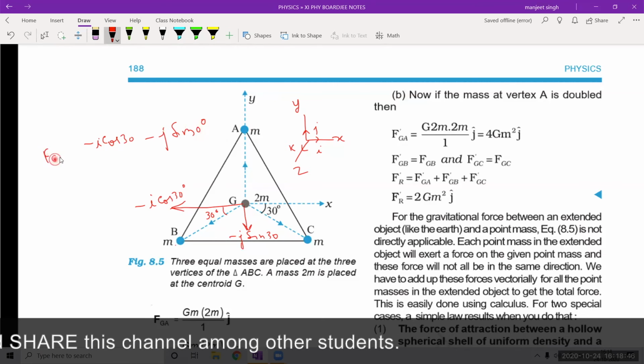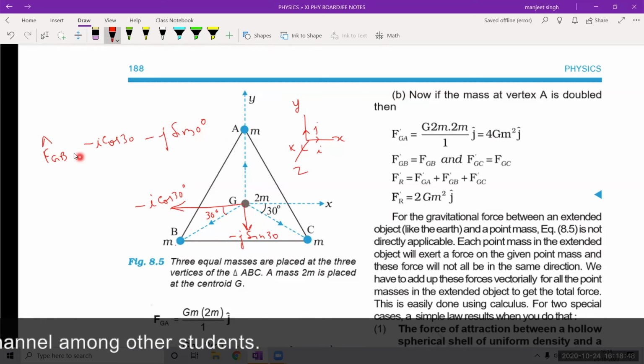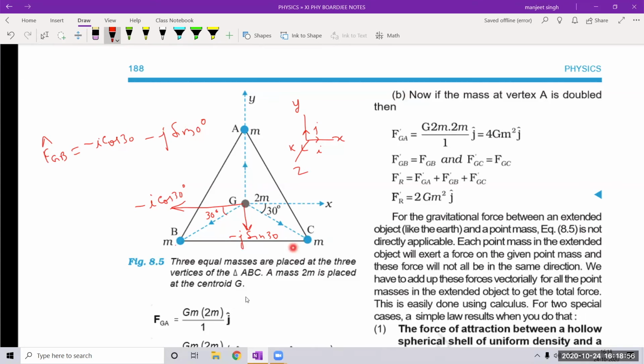AF GB unit vector. Okay. Now what is the unit vector in this direction? Because we have to write the expression of force like this, in this direction also, in this direction also. First of all, we have to find out this unit vector.